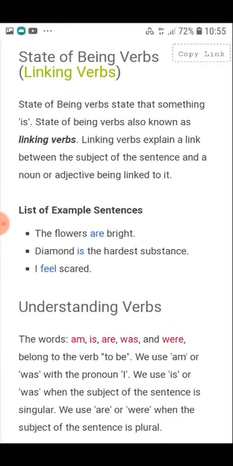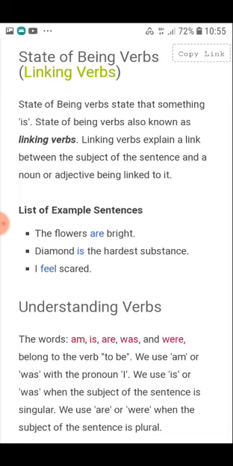State of being verbs, that is linking verbs. State of being verbs state that something is. State of being verbs, also known as linking verbs, explain a link between the subject of the sentence and a noun or an adjective being linked to it.